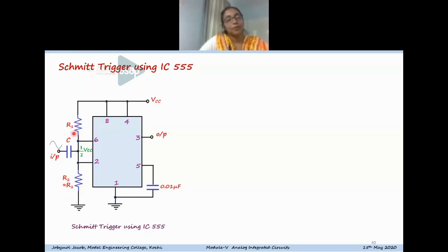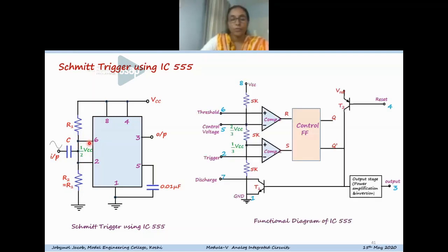Here R1 is the same as R2. Equal valued resistors are connected to provide a reference level of half VCC. Already a bias voltage of half VCC is given at this point, and that point is connected to pin 6 and pin 2. Pin 6 and pin 2 are the comparator inputs.